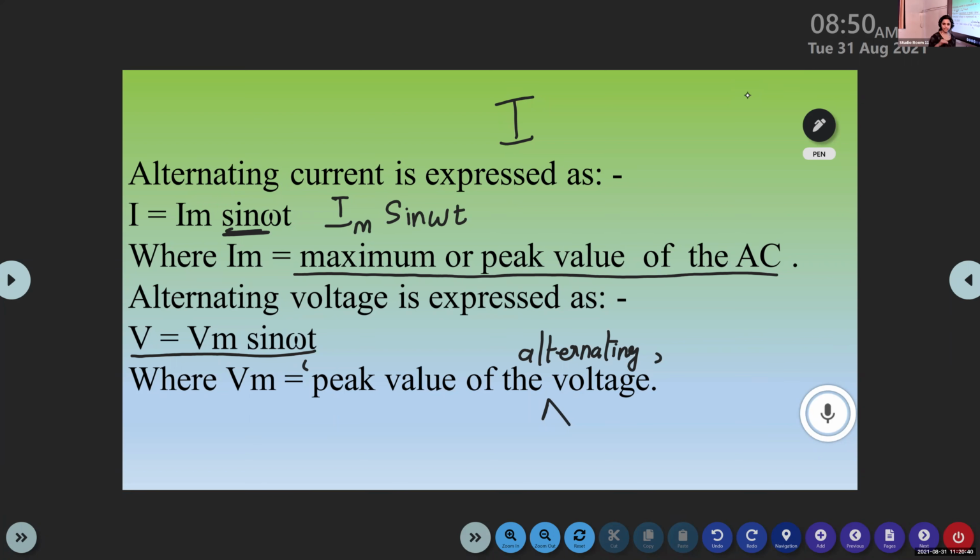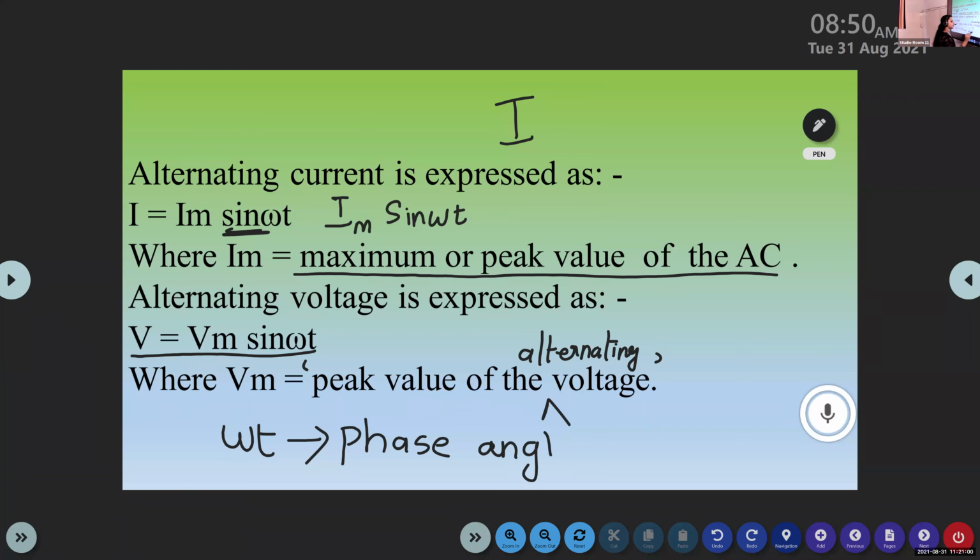Here we are not using the theta function. Instead of that, here we are using omega. This is not W. This is known as omega. And this omega t represents the phase angle. Omega t is the phase angle.